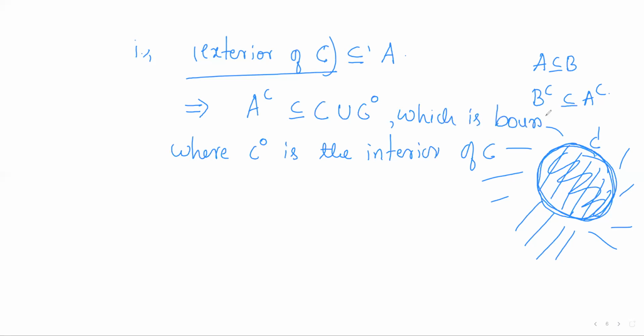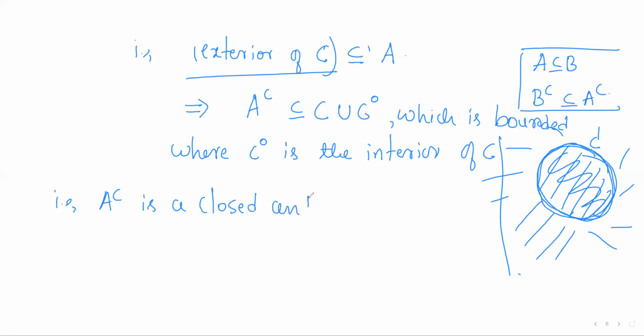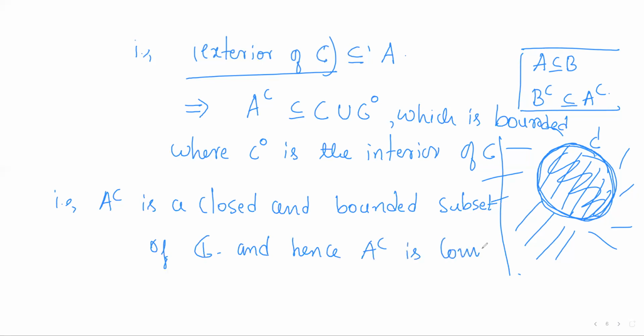Which is bounded. So A complement is closed and bounded. That is, A complement is a closed and bounded subset of C, which is R2. By the Heine-Borel theorem, it is compact. And hence A complement is compact.